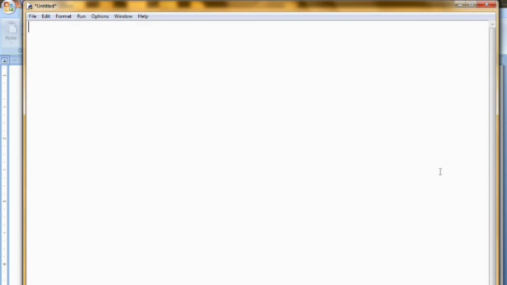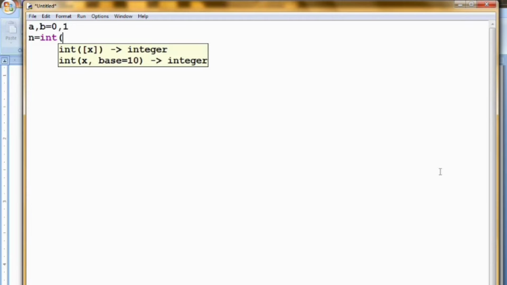Now we are going to code this series inside our program. For that I am assigning the values of a and b as 0 and 1 respectively. So now a is 0 and b is 1. Keep that in mind. Now we are going to ask the user for a value, that is, how many numbers of the Fibonacci series do you want to print? Because we can print the Fibonacci series for n numbers. So we are asking the user to enter the range to be printed.